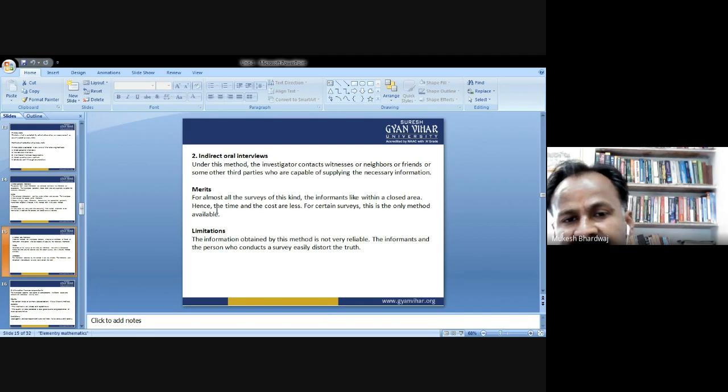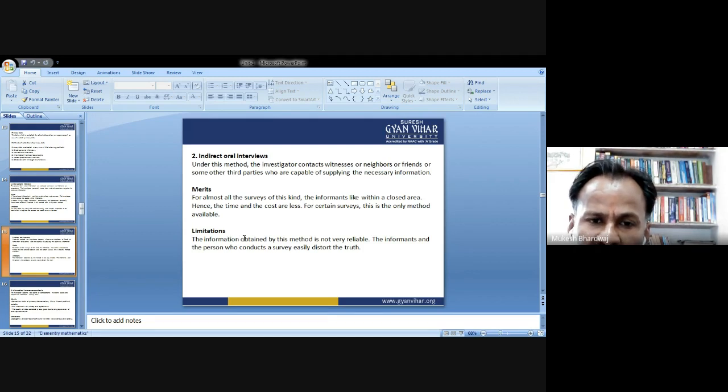The merits or advantages: for almost all surveys of this kind, the informants lie within a closed area, and the time and the cost are less. For certain surveys, this is the only method available, where the direct persons are not available for whom we are going to calculate the details. So this is the method by which we can get the details or data.